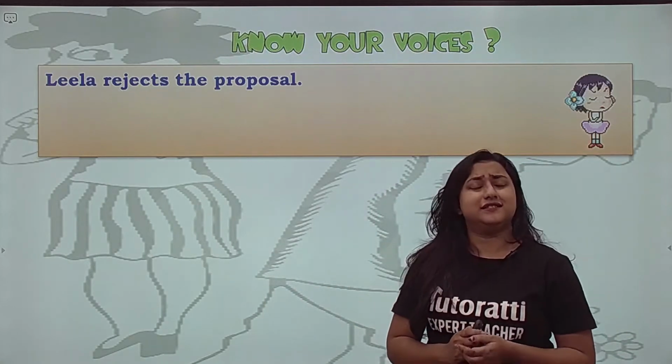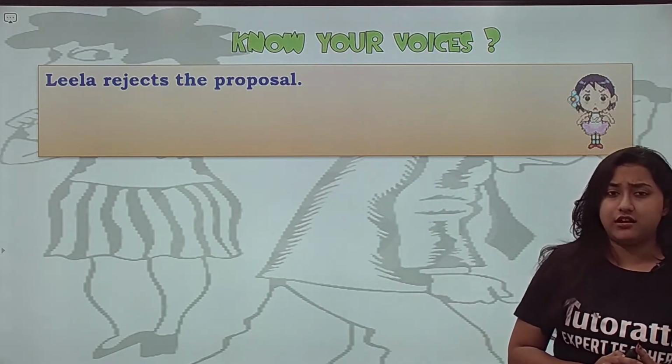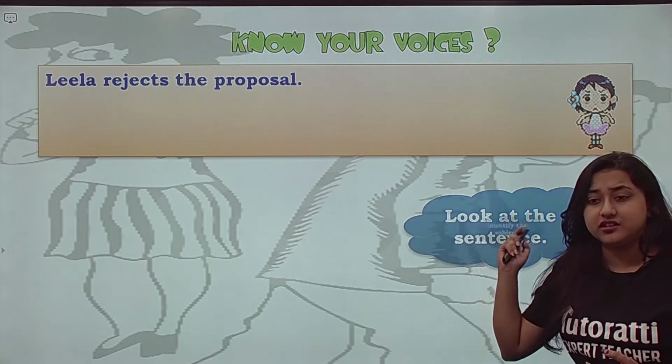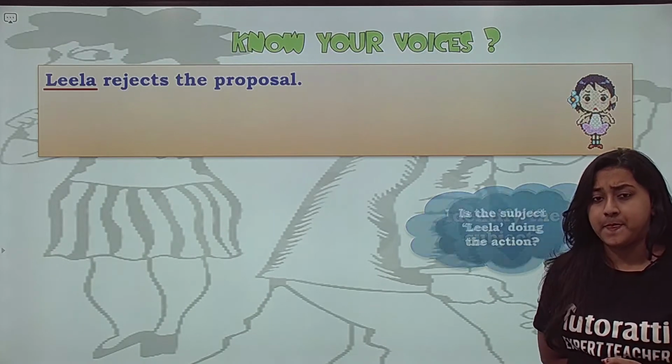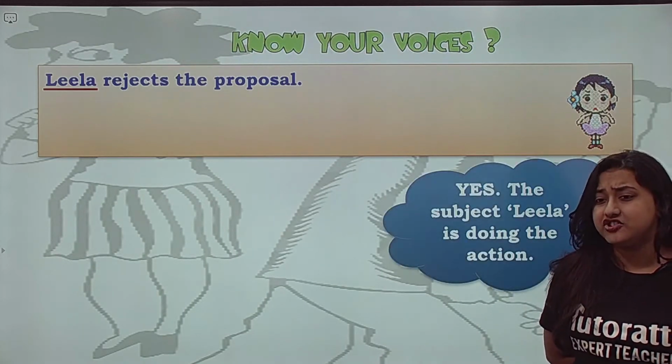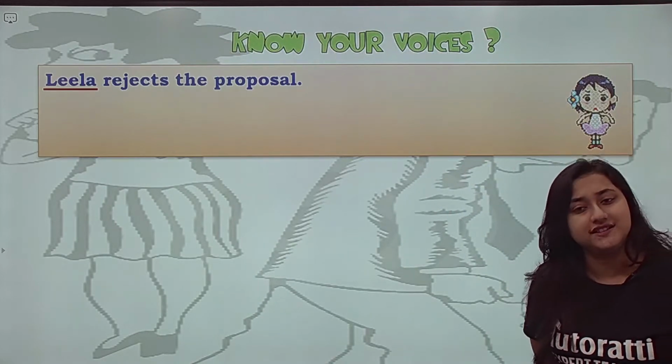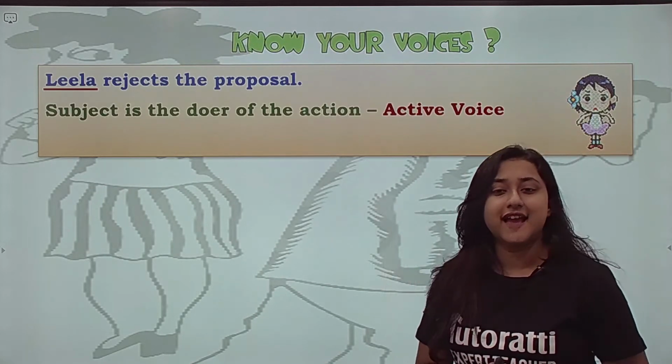Alright. The subject of the sentence is Leela. The action is rejects. Is the subject the doer of the action? Think. Is Leela rejecting the proposal? Yes, Leela is rejecting. The subject is the doer of the action, hence it is active voice.